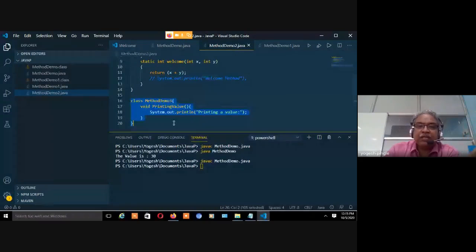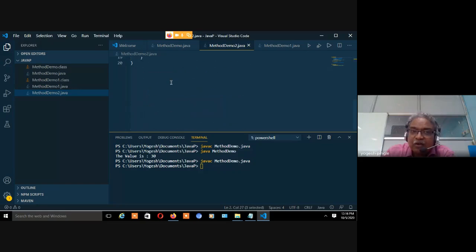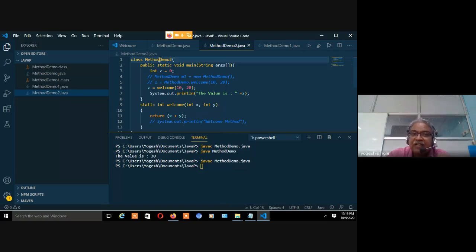Right? As I told you, even though in one program I am having more than 100 classes, still I will have only one class where I am having the main method, and only by the name of the class where I am having the main method, I will save the file. I cannot save this file now as method demo3.java. Please see this. I cannot save this file as method demo3.java. I have to save the file where my main method is there. This is very, very important.